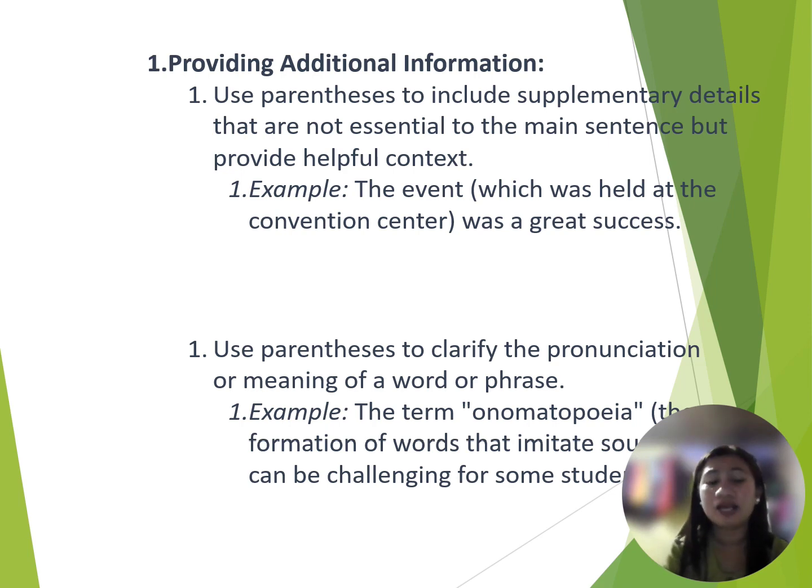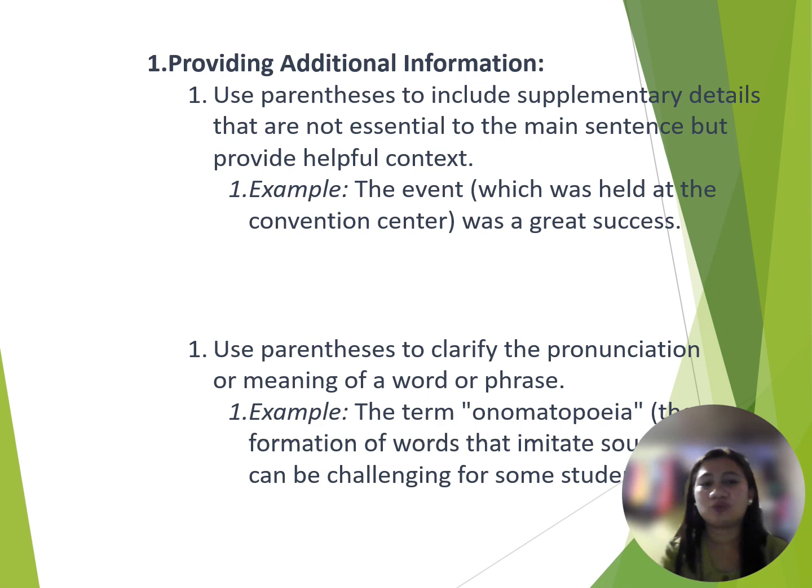For example, the event (which was held at the convention center) was a great success. You use parentheses, open and close, starting with "which" and ending with "center." Use parentheses to clarify the pronunciation.